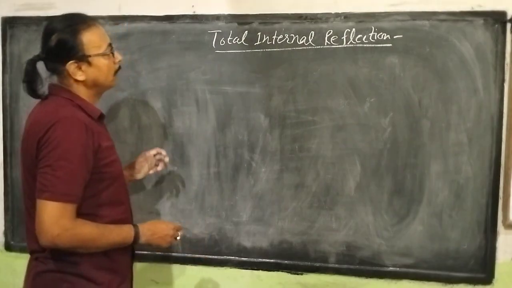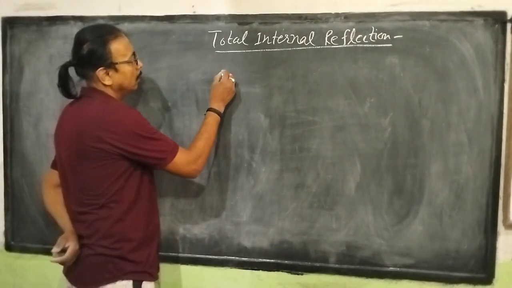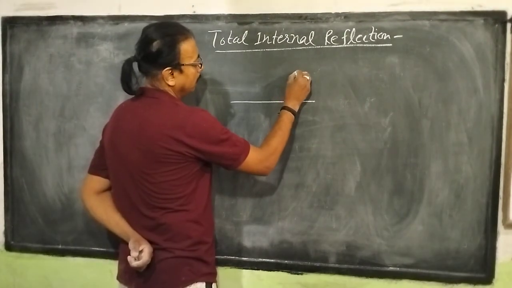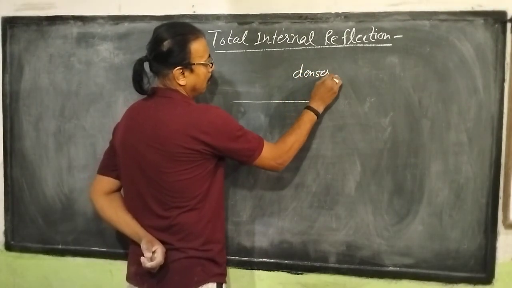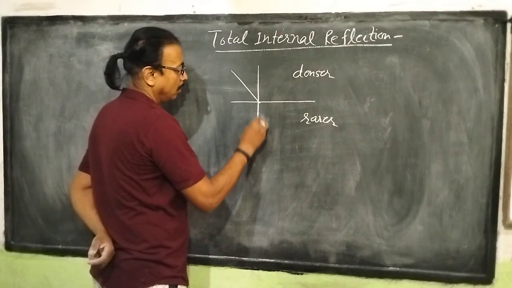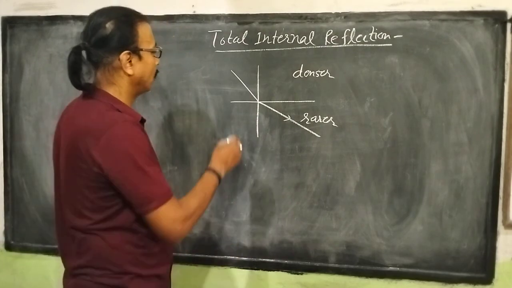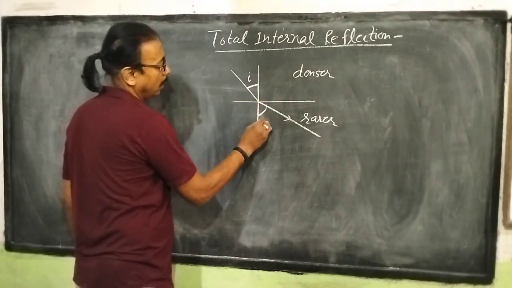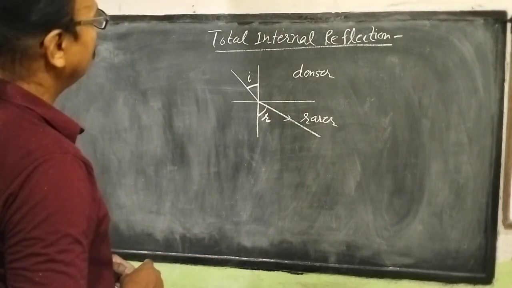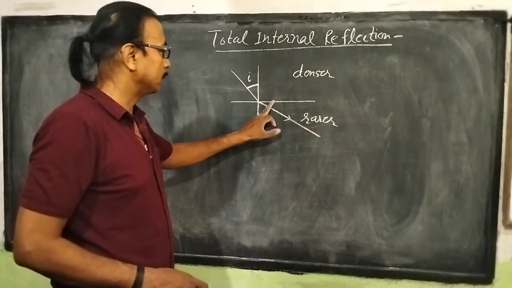Now we are going to discuss the topic total internal reflection. Consider when light rays pass from denser medium to rarer medium. When light rays pass from denser to rarer, they bend away from the normal. This angle is I, this is R. So we see that before I reaches 90 degree, R becomes 90 degree.